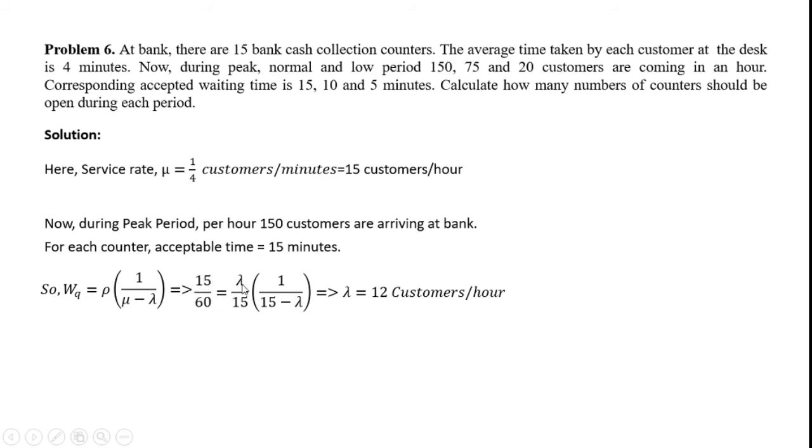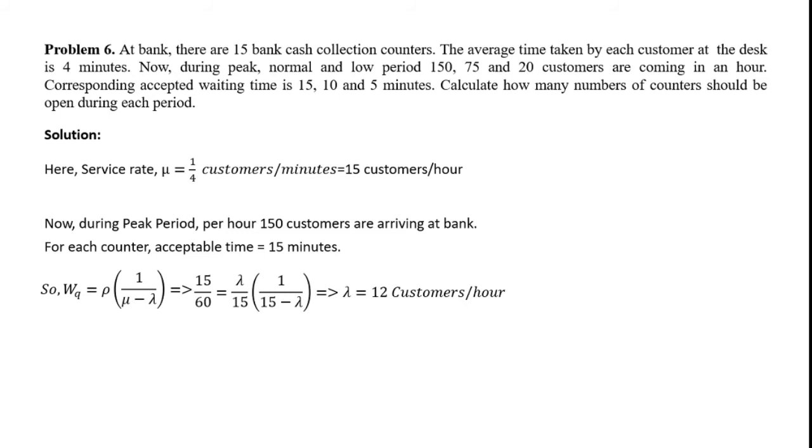That equals rho, which is lambda upon mu. Lambda will remain as it is, and your mu is 15, into bracket 1 upon mu minus lambda, that is 15 minus lambda. After calculating we will get the value of lambda, that is 12 customers per hour, the arrival rate.